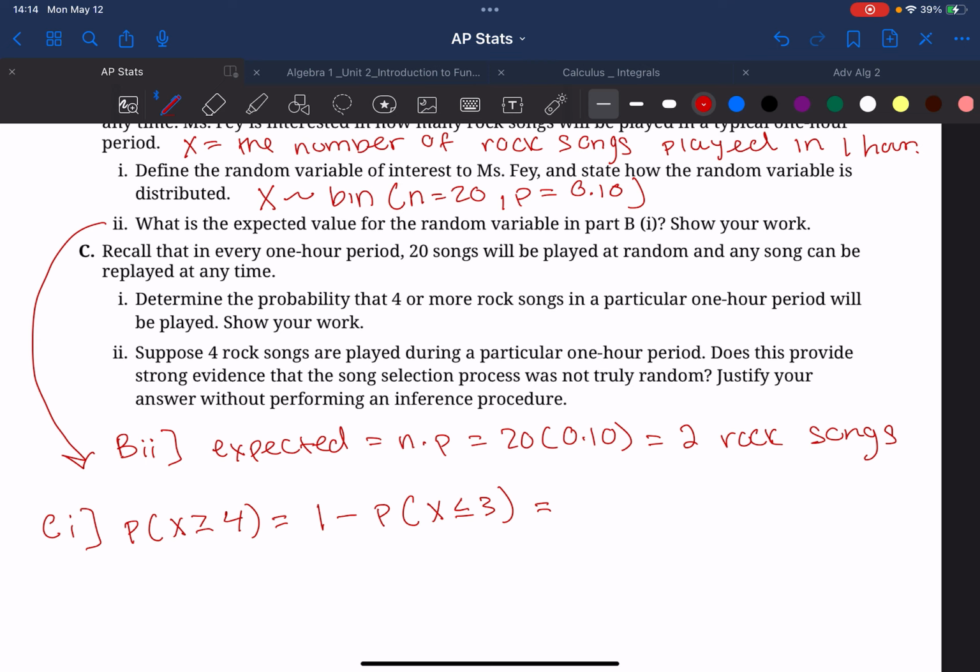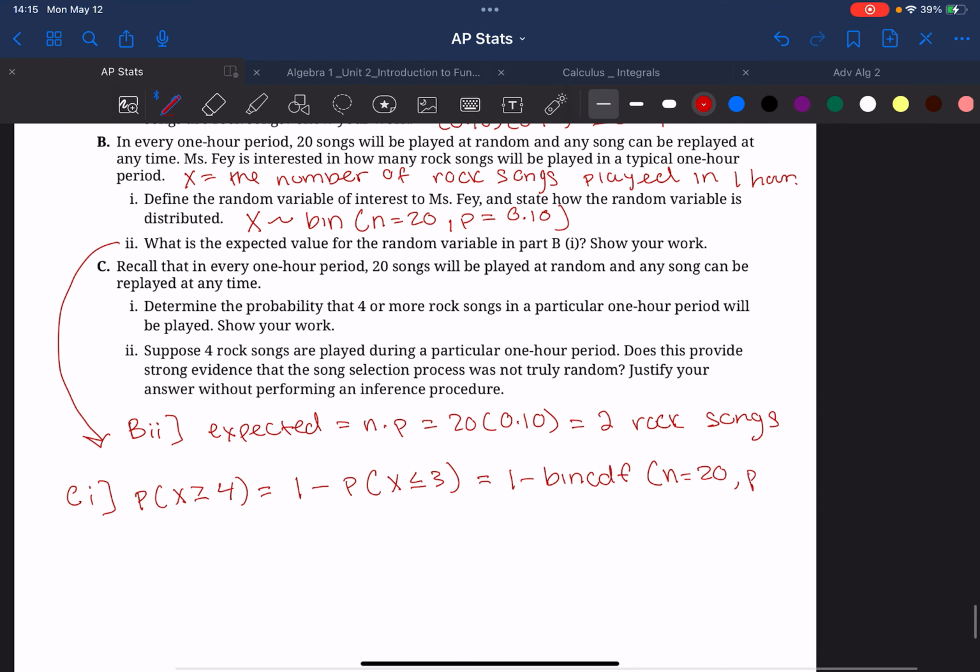So what we would use on our calculator is a binomial CDF, since we just established that X follows a binomial distribution. So we would do 1 minus binomial CDF, where n is equal to 20, p is equal to 0.10, and x is equal to 3.